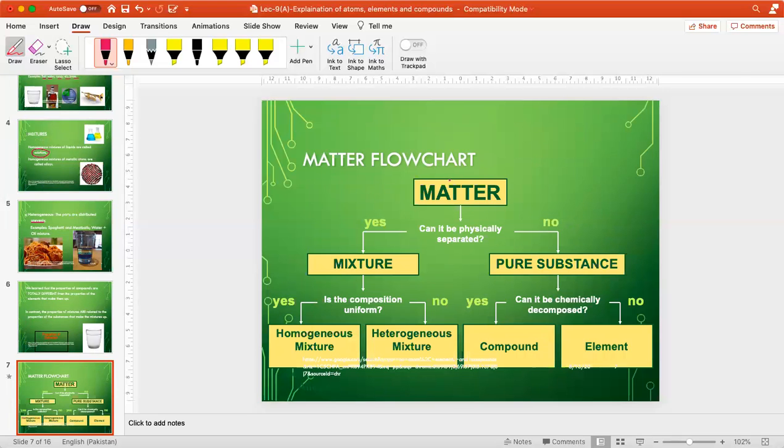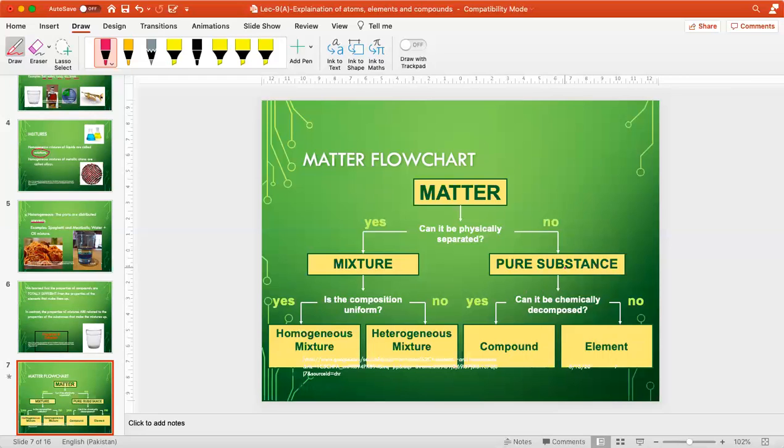This is the matter flow chart. Matter can be physically separated? If yes, then it is called a mixture. If no, it is called a pure substance. For a mixture, is the composition uniform? If yes, it is called a homogeneous mixture. And if no, it is called a heterogeneous mixture.